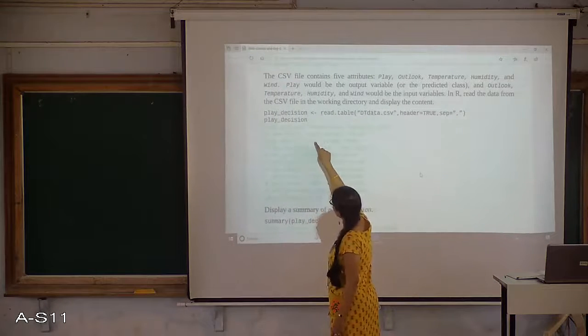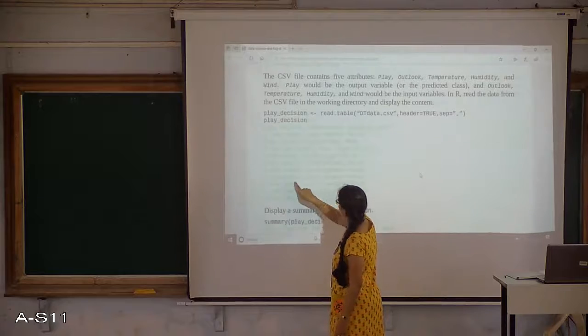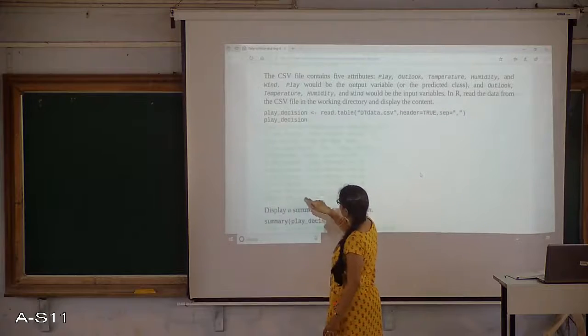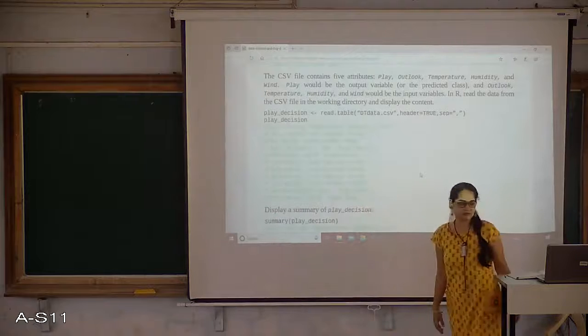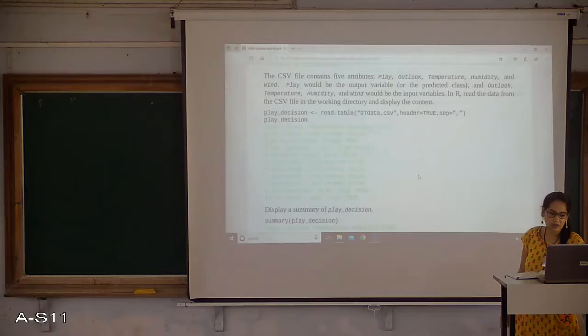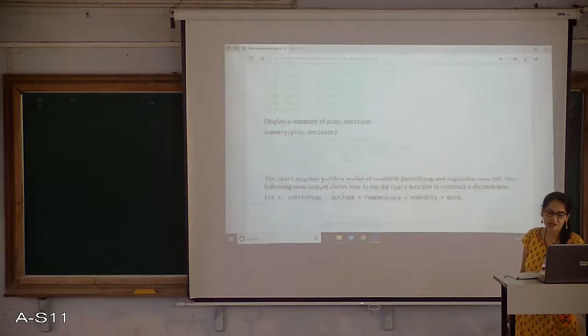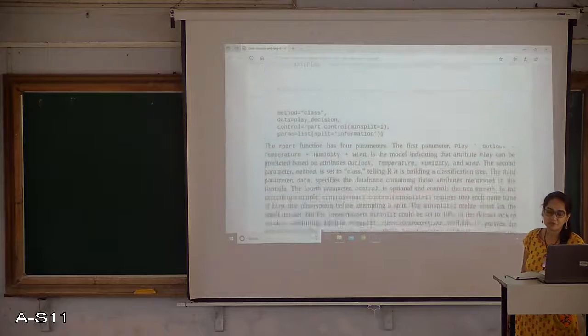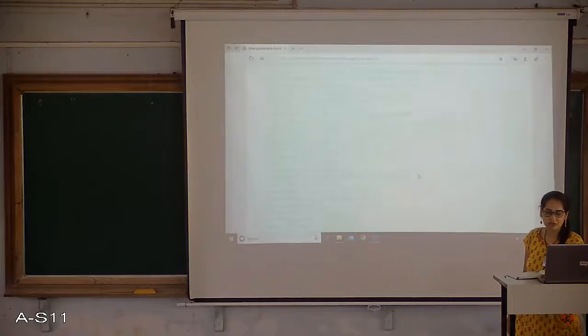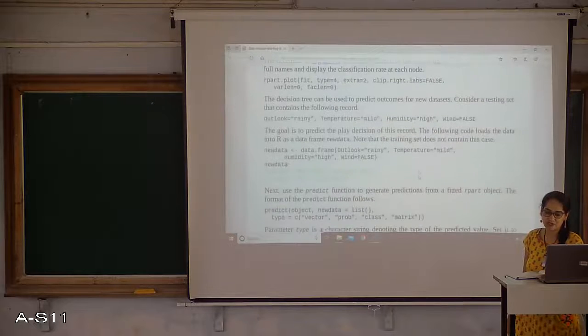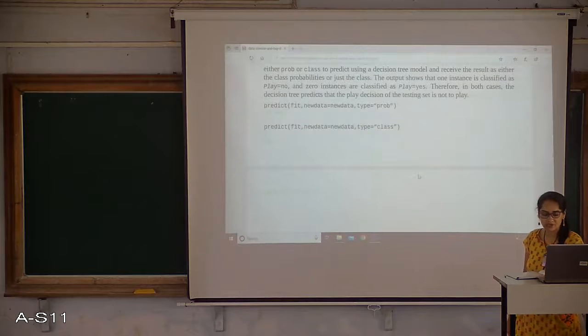Rainy, cool, rainy, cool, rainy, cool. There is no combination of rainy with mild temperature. So in such cases, your decision tree will not be able to make a proper decision. That's why it is said that your training data set should be strong enough to make a decision.